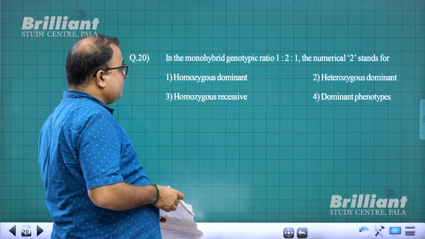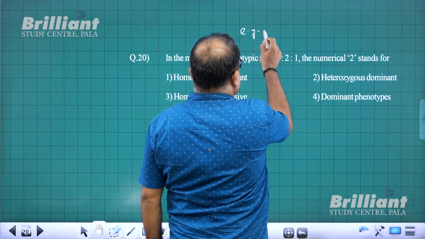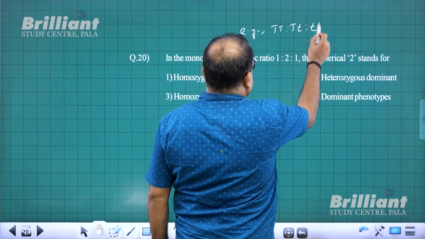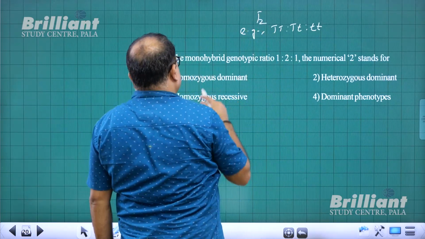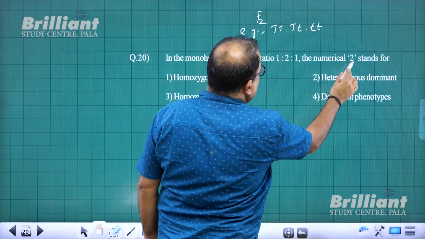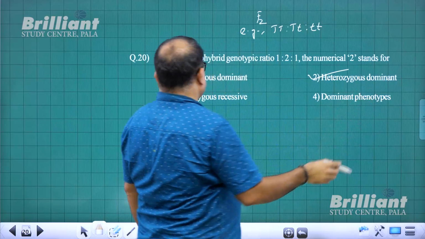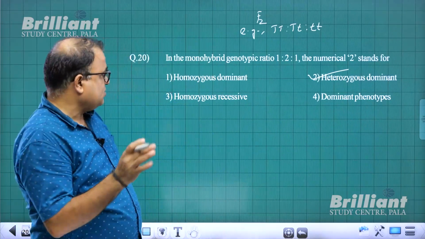Question number 20, in the monohybrid genotypic ratio, for example, 1:2:1 is capital T capital T, capital T small t, small t small t. We know that. In the F2, in the monohybrid genotypic ratio 1:2:1, numerical 2 stands for heterozygous dominant. Answer is 2. So for question number 20, answer is 2.